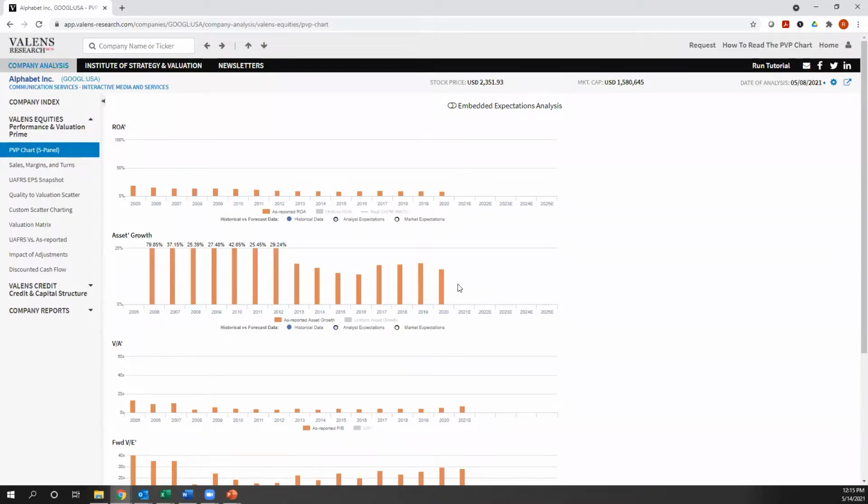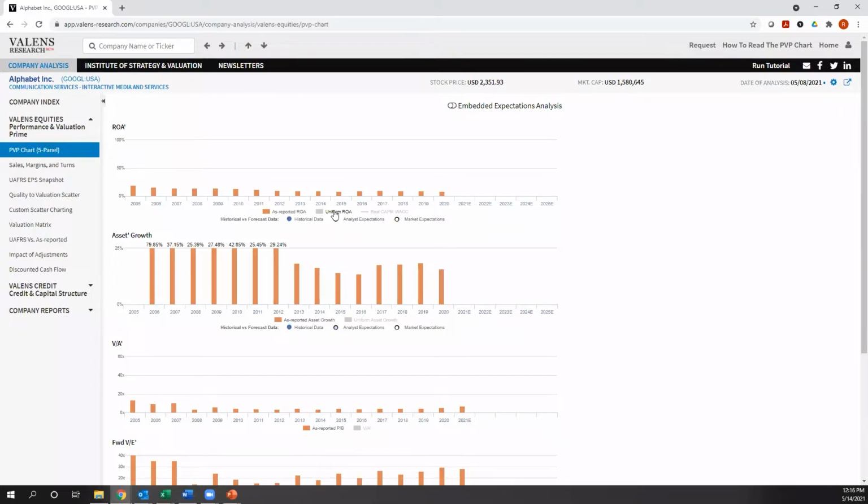But jumping in for Google, one of the things that might jump out is you think about this business, right? It's a $1.6 trillion company. And yet, on an as reported basis, it's generating a 9% return on assets. That is an incredibly weak profitability business. And it has been for basically almost its entire life for a company that's now one of the biggest companies in the world.